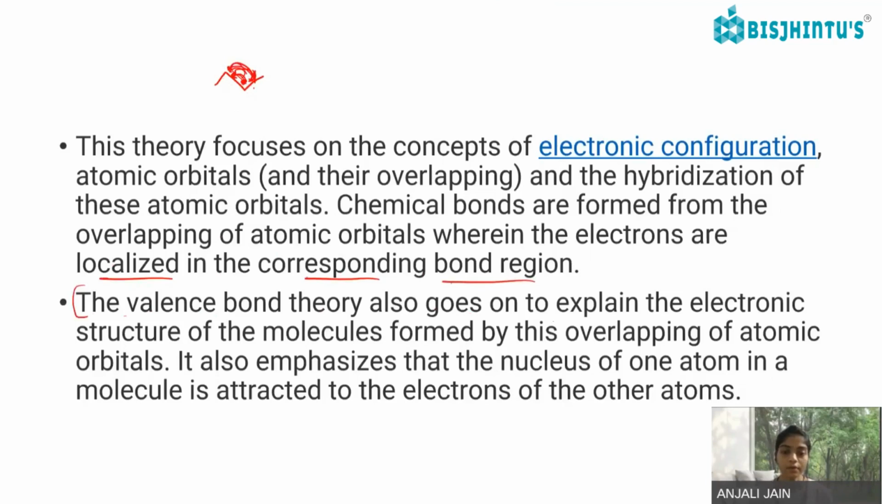Valence bond theory also explains the electronic structure of the molecule formed by the overlapping of atomic orbitals. It also emphasizes that the nucleus of one atom in a molecule is attracted to the electrons of the other atom.